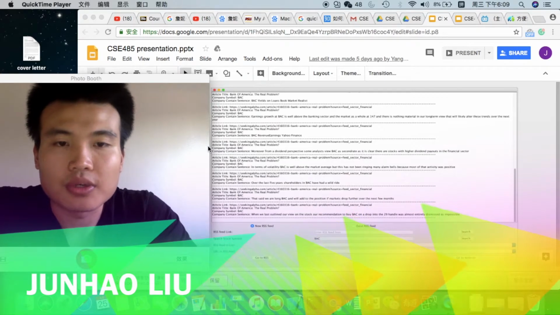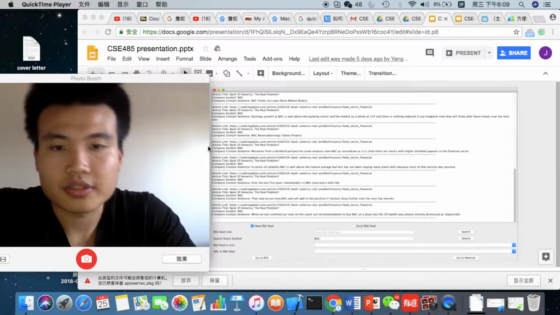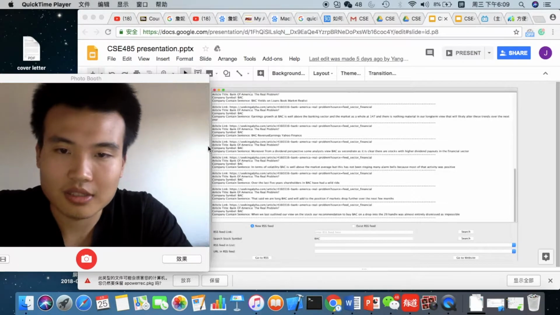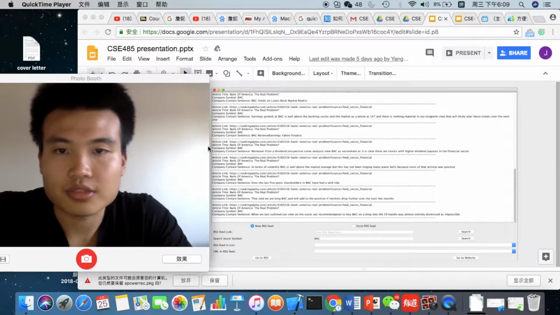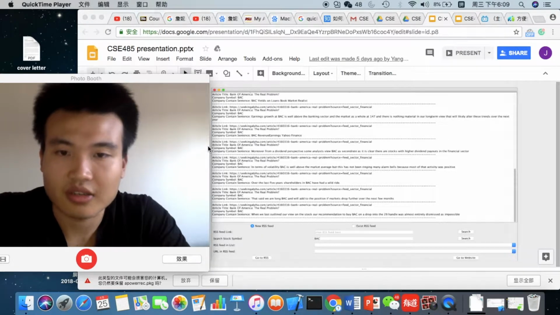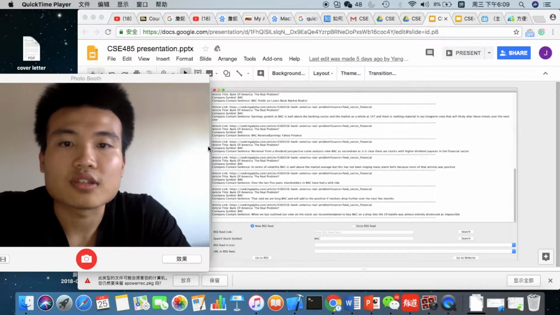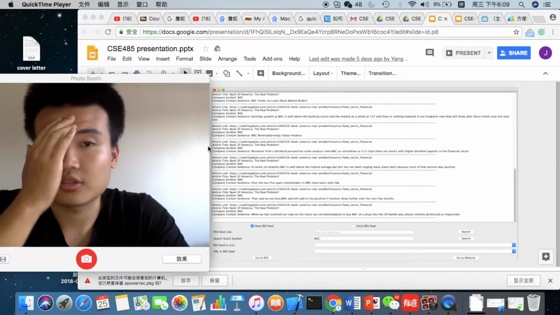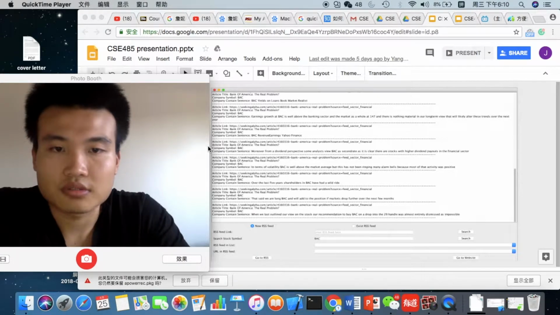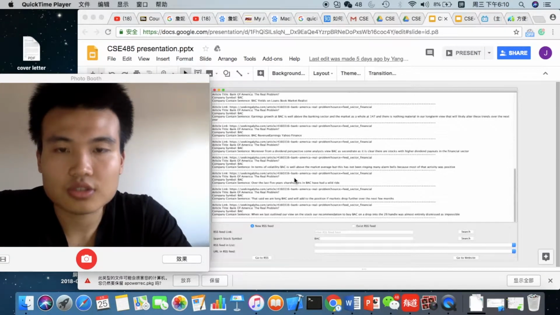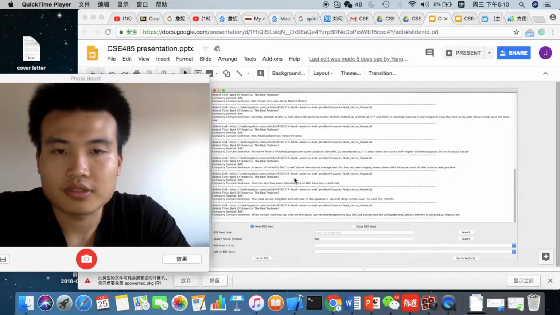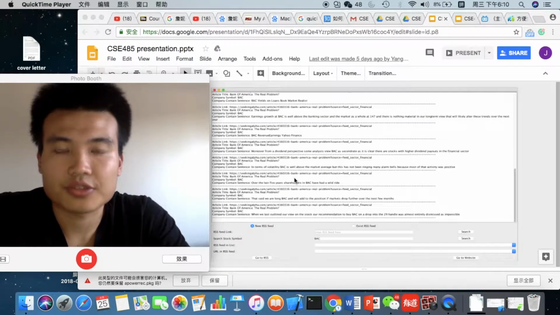So this is the UI of our system. The user can put in the stock symbol or the company name they are interested in on the search line and hit the search button. On the main screen, it will display all the article titles related to the search key. If the user clicks on an article title, it will lead them to where the article is, and they can check the article they are interested in. So how are we going to collect all those news articles? We are using the RSS feed to do the collection.